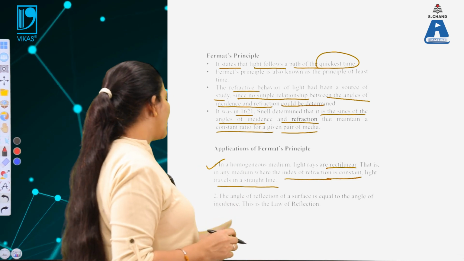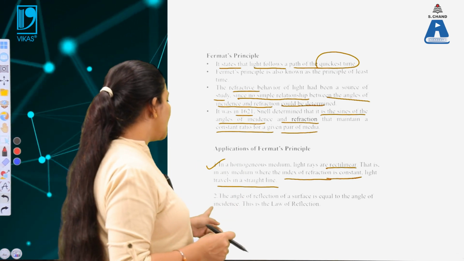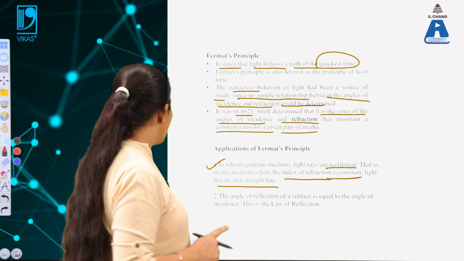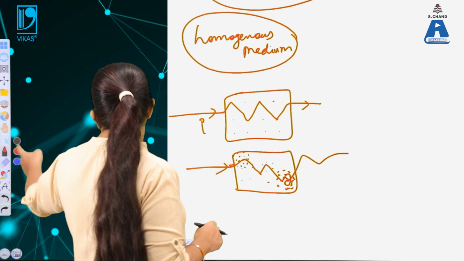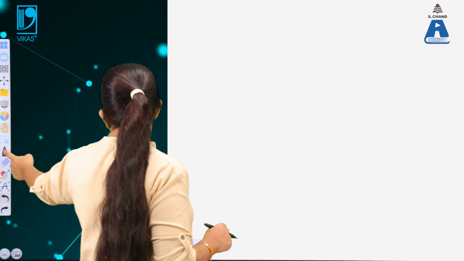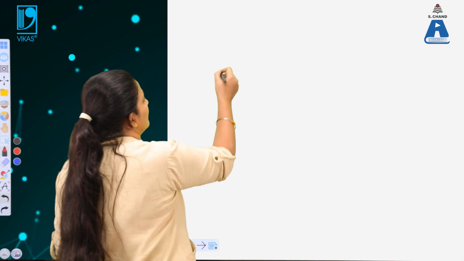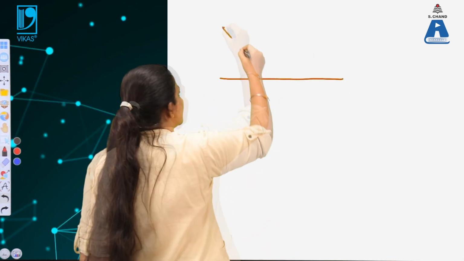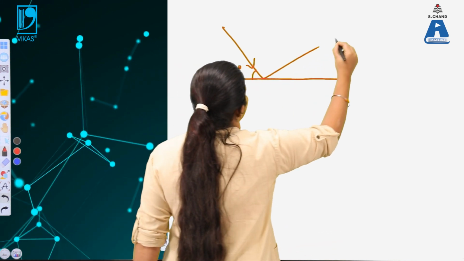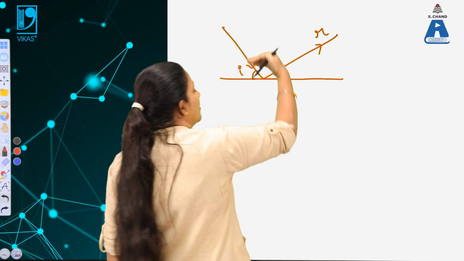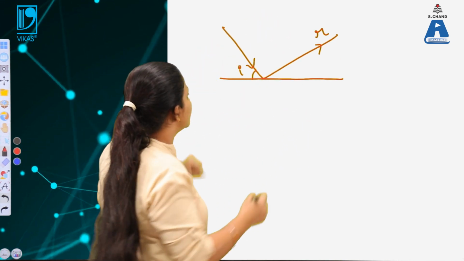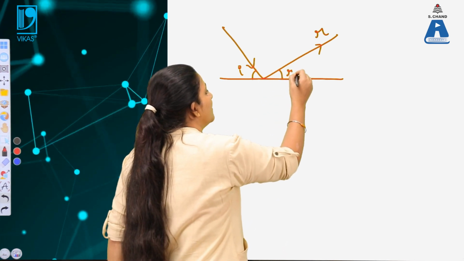Second is the angle of reflection at the surface is equal to the angle of incidence, and that is the law of reflection. Now, what does it mean? The light is traveling in the same media. So, in this case we know that the light is incident on it, and from here the light gets reflected back. Per surface the medium is the same. So, the angle of incidence is i, and this is the angle of reflection.